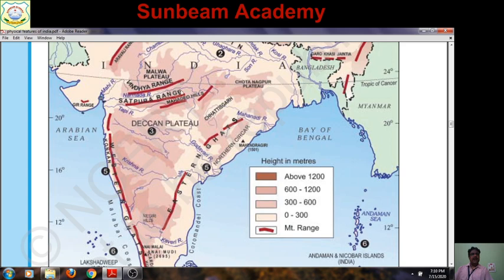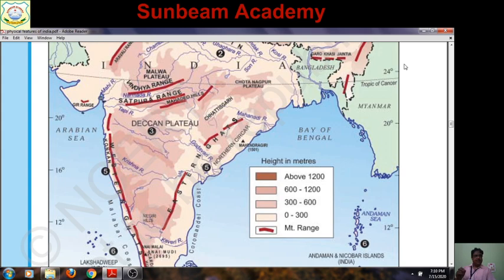Here it is the Narmada, which is flowing between the Vindhya and Satpura ranges. North of the Narmada, the plateau is known as the Central Highland, and south of the Narmada it is called the Deccan Plateau. You have to locate only the subdivisions. The Central Highland is further divided into four major parts: the Malwa Plateau, the Bundelkhand Plateau, the Baghelkhand Plateau, and the Chota Nagpur Plateau. So which plateaus do you need to locate on the map?